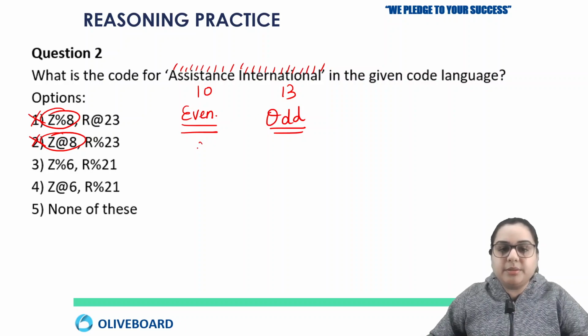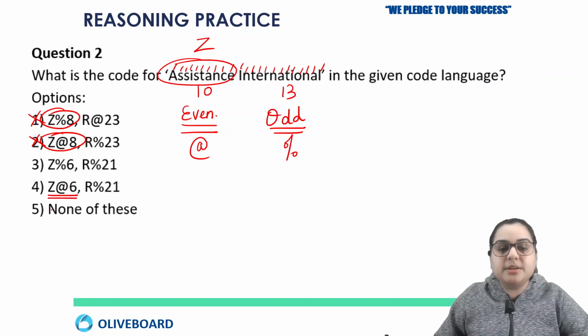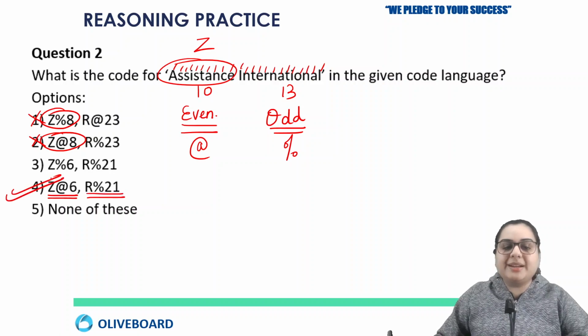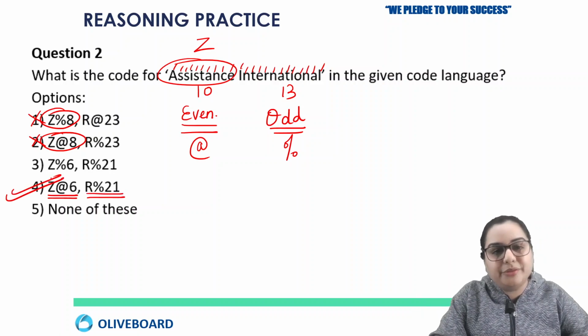Okay, for an even number it is @, and for an odd number it is %. So for the word "assistance", the combination which is with Z, so with Z it should be @, which is there in the fourth option. And with R it should be %. So your correct answer here will be option number 4.